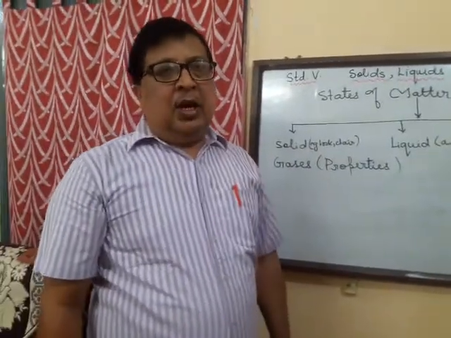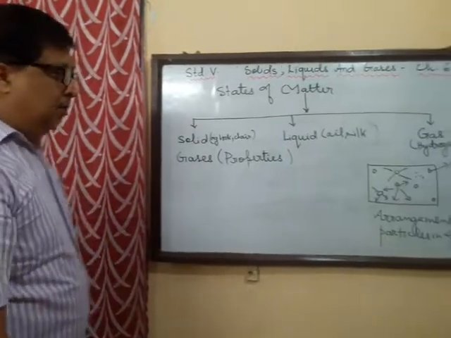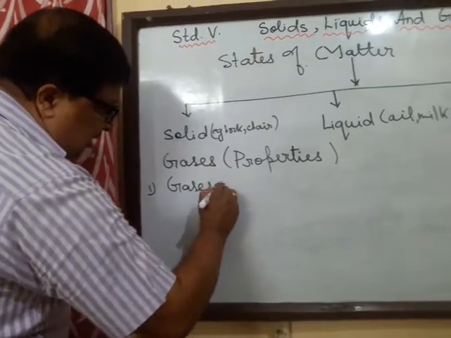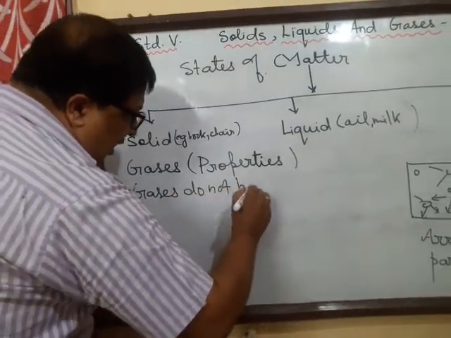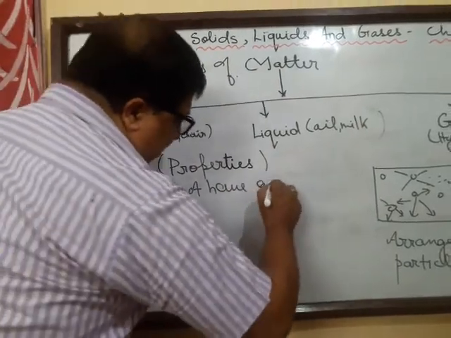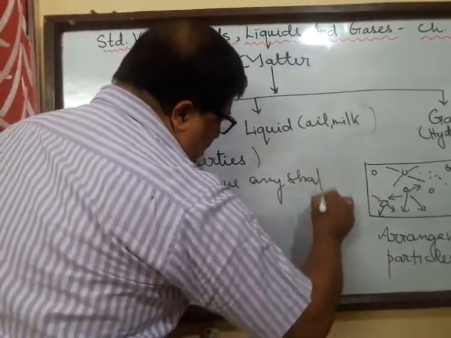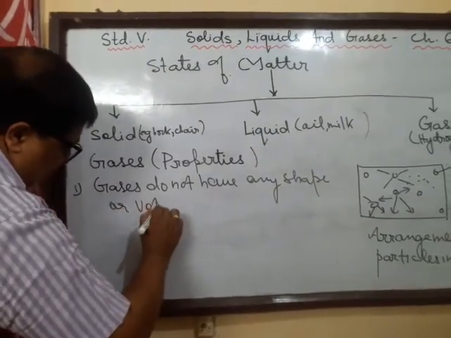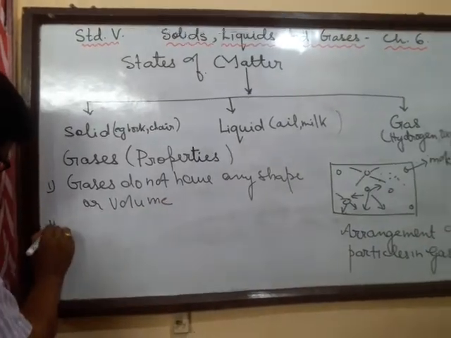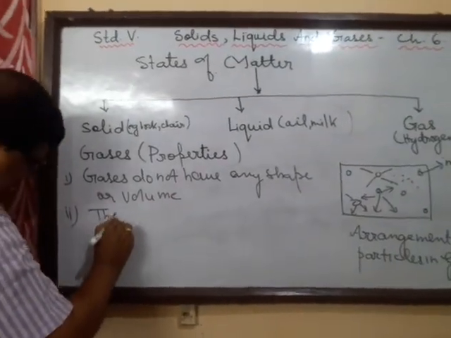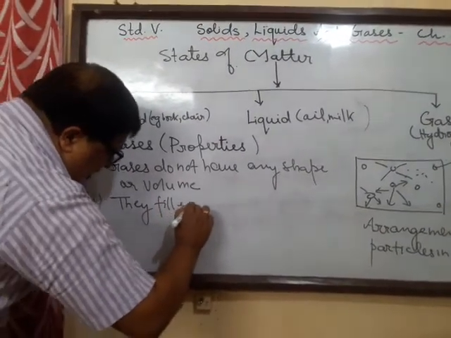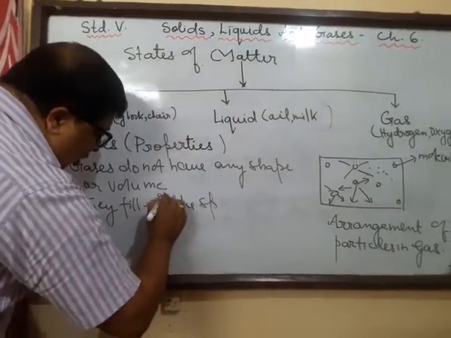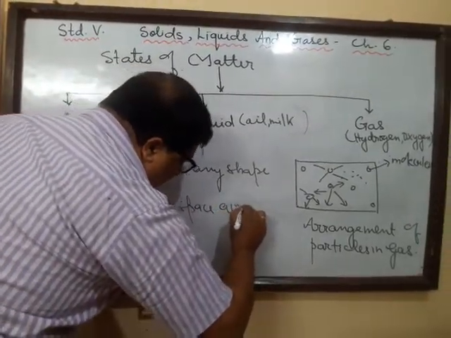So now let us list the properties of gases. Number one, we can say that gases do not have any shape or volume. Next, they fill in all the space available.